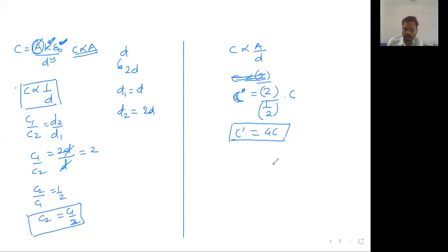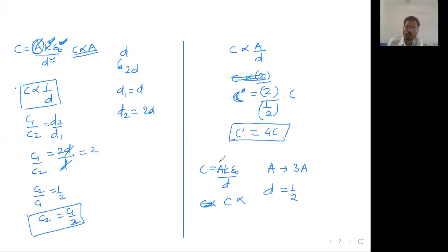For example, area became 3 times and distance became 1/2. What will be the new capacity? Very simple. C is equal to, what is the formula? C is equal to AK epsilon 0 upon D.